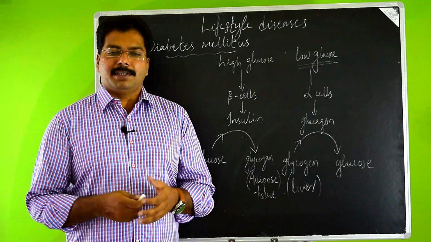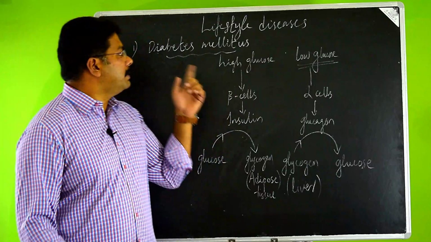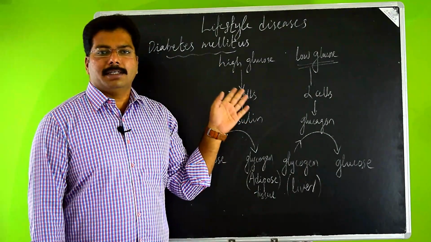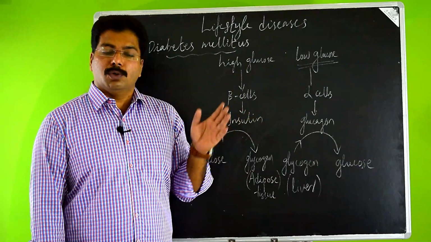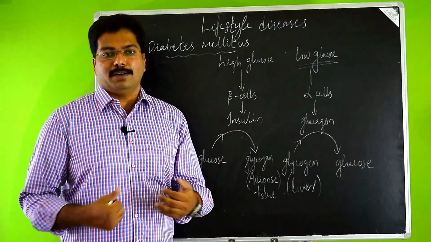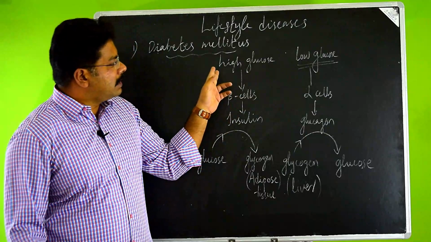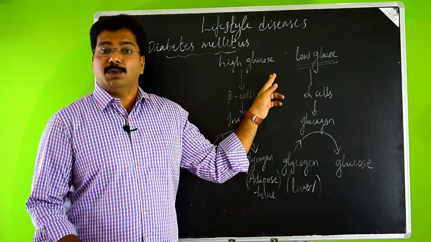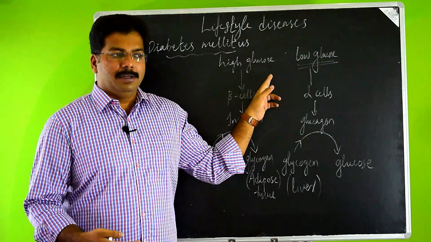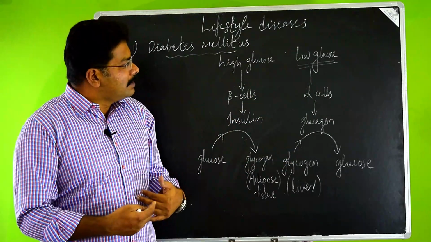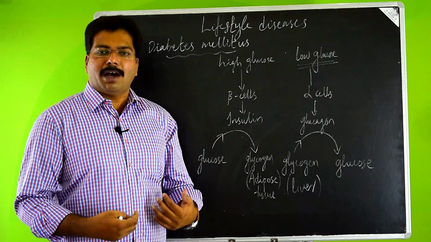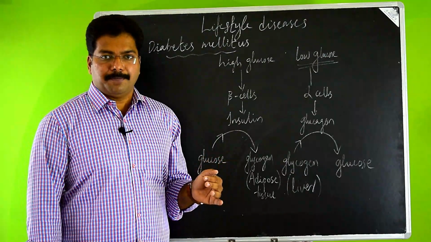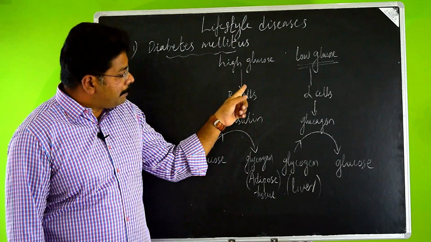Let's look into the lifestyle diseases. The first one is diabetes mellitus. Before we start, let there be a clear understanding of what will happen to the glucose once it enters our blood. Let's say you have a high level of glucose, for example, you had your breakfast or meal just now. After the digestion time, you may have a huge quantity of glucose inside your blood. So what will happen?